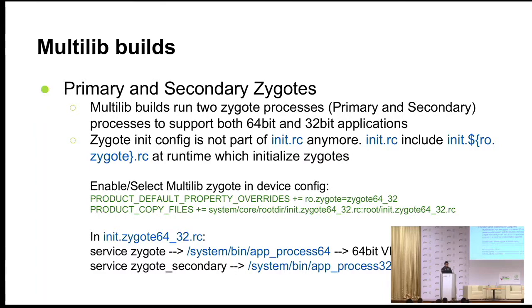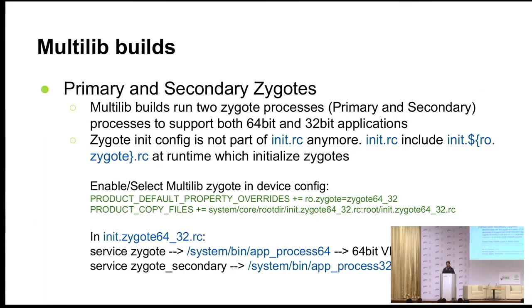ro.zygote is your build time property which you set in your device configuration files. This is how you do it in those last green lines: my ro.zygote is this, and then you copy the configuration file, init.zygote64_32.rc. If you see that file, you will see that it will run 2 services, Zygote and Zygote secondary.